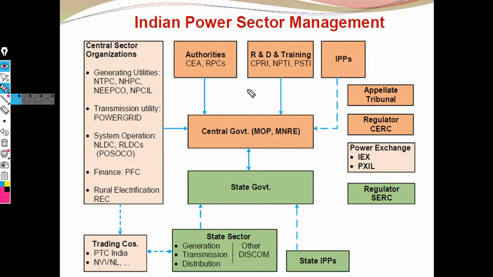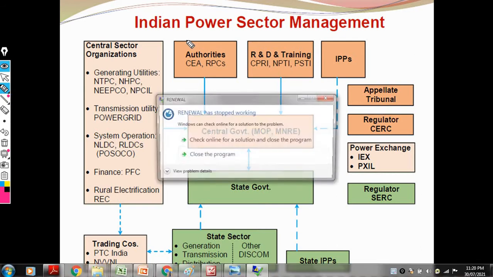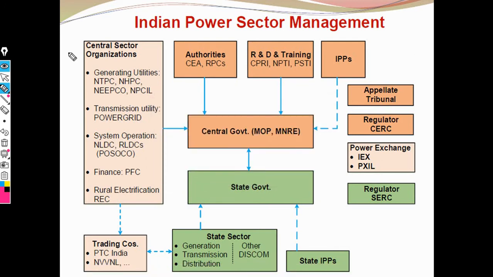Then the central sector organizations, which include generation, transmission, system operation, and finance and rural electrification. This whole central sector is controlled with the help of the central government.